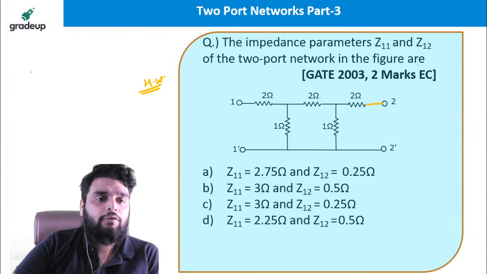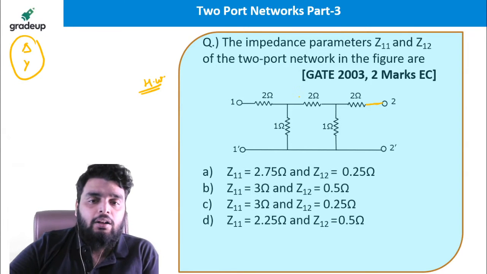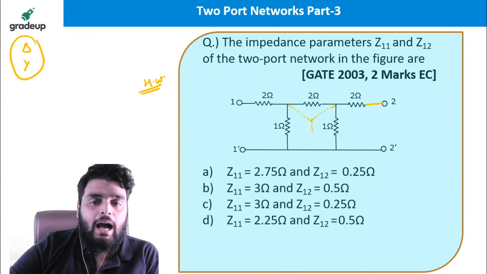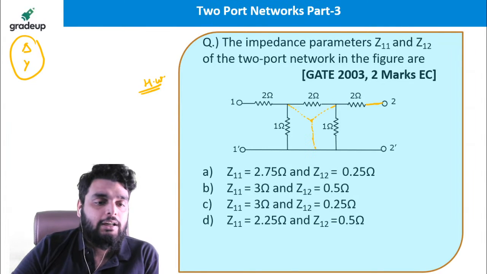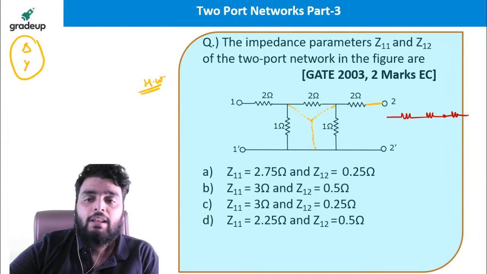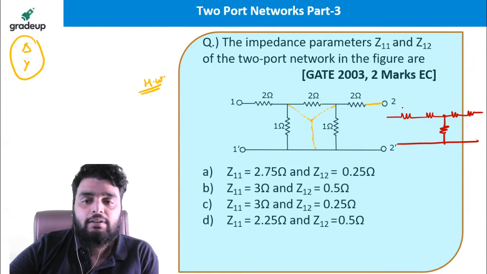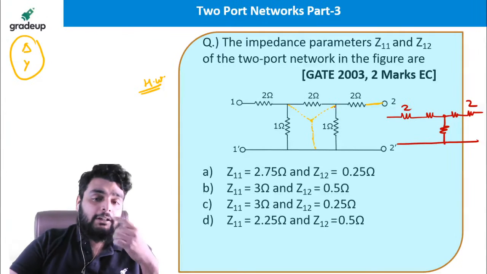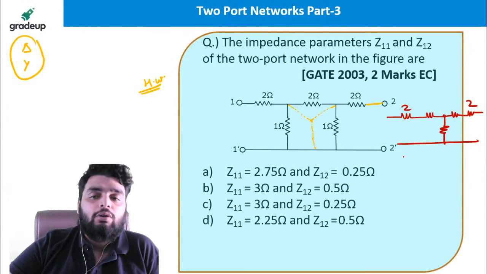You know the shortcut formula for star and you know the shortcut formula for delta. Yes or no? So what can I do? I can convert this particular delta into a star like this, and then finally the network becomes like this. See very carefully, the network will become like this when you convert the delta into star. This is 2, this is 2. Here you can find it yourself. When you convert a delta into a star, the network will look like this.